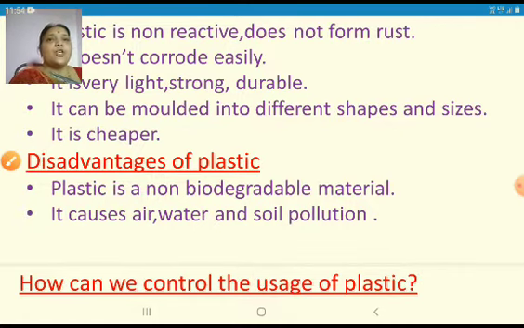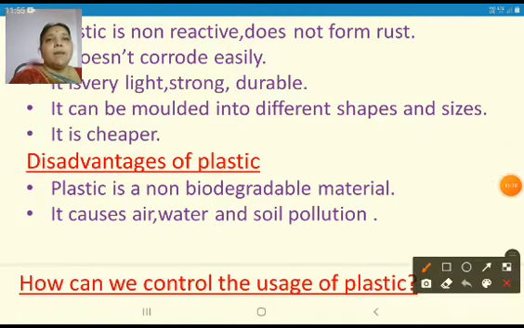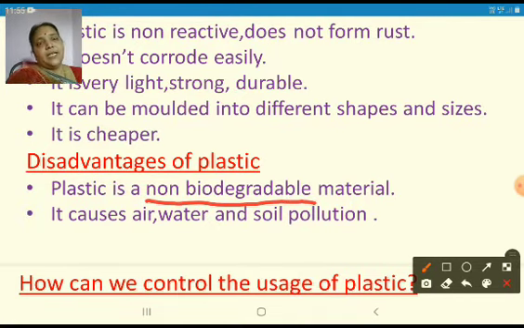But the excess use of plastic has greater disadvantage to our mother earth, to our environment, because plastic is a non-biodegradable material. Now here, the waste that we are giving out into the environment is of two types: biodegradable and non-biodegradable. Biodegradable means bio waste. That means the waste that we get from plants and animals, like vegetable waste and bones.